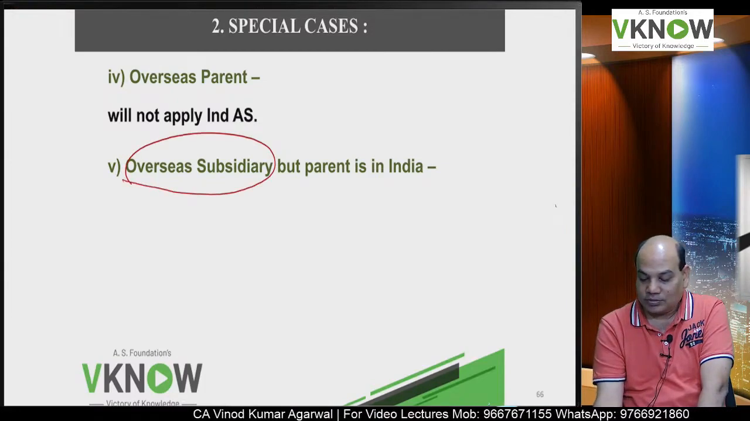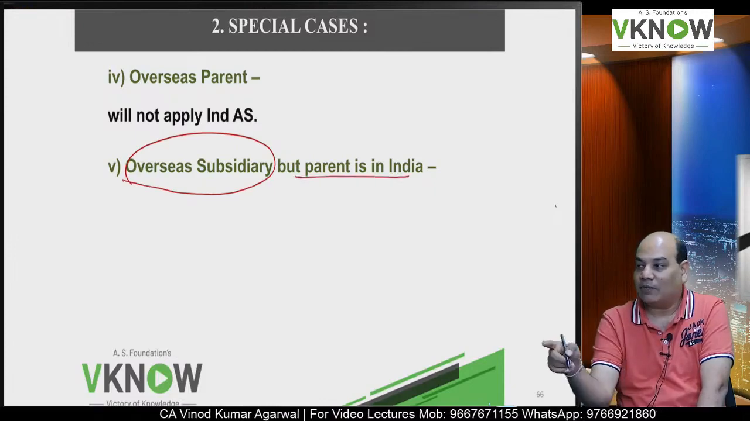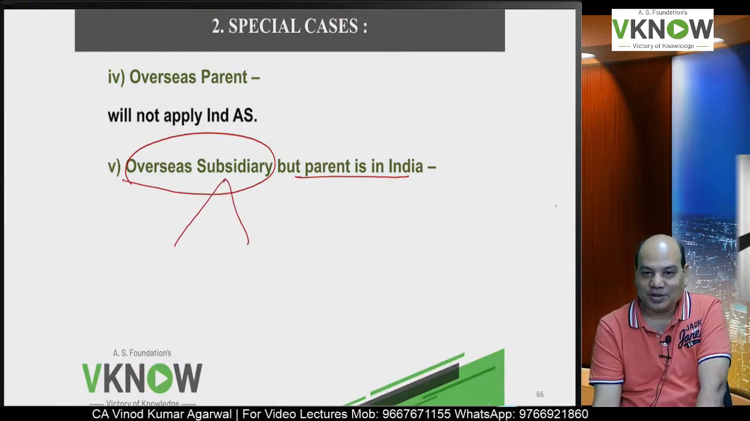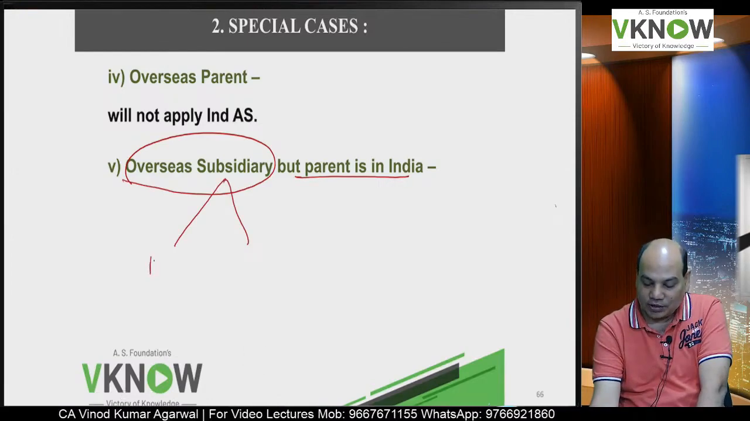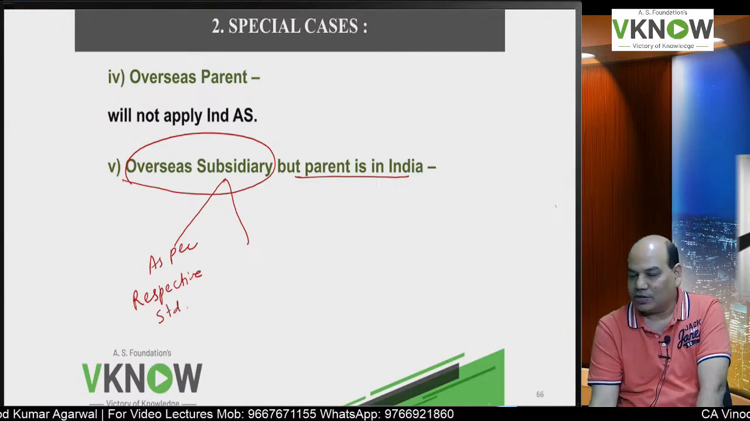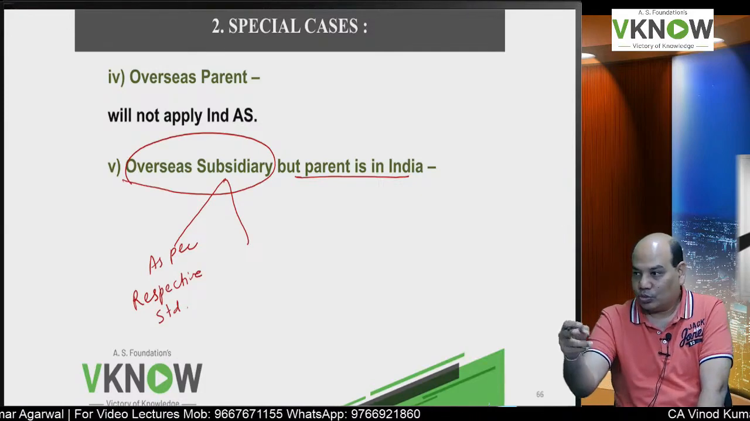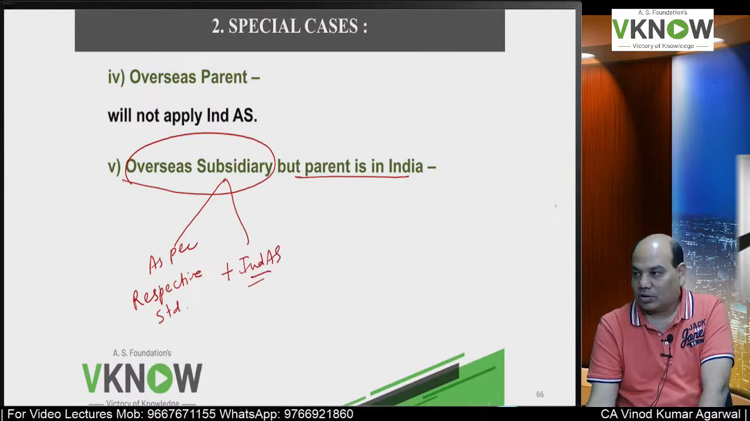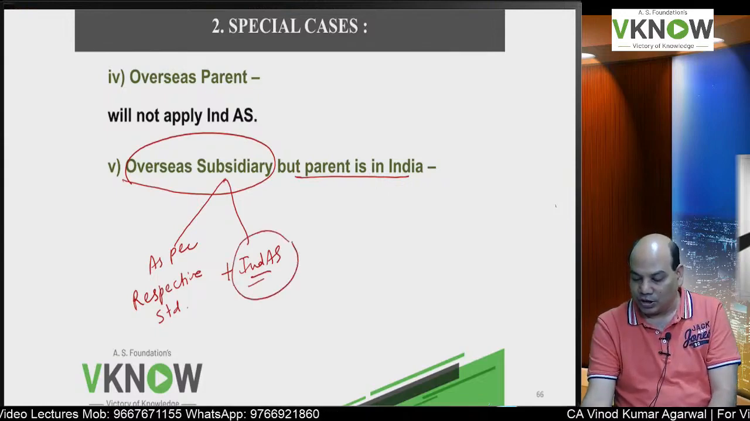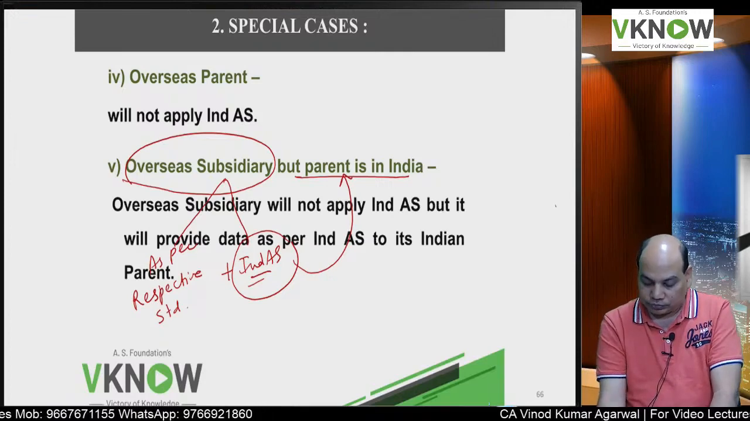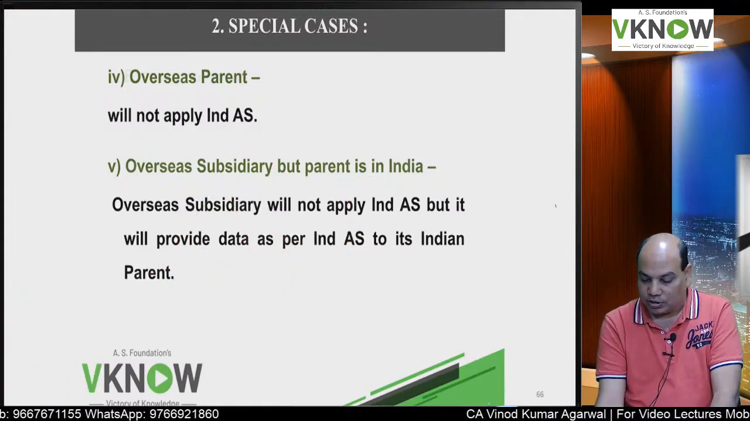Reverse. Subsidiary is in a foreign country, parent is in India, and parent follows IND AS. This subsidiary will prepare two financial statements now. One is as per the respective standard of that country. For example, if it is a US subsidiary, US GAAP, and it has to prepare one financial statement as per IND AS, they will provide data as per IND AS, so that this IND AS financial statement can be consolidated by the parent company. So that way you have to remember, subsidiary will compromise.